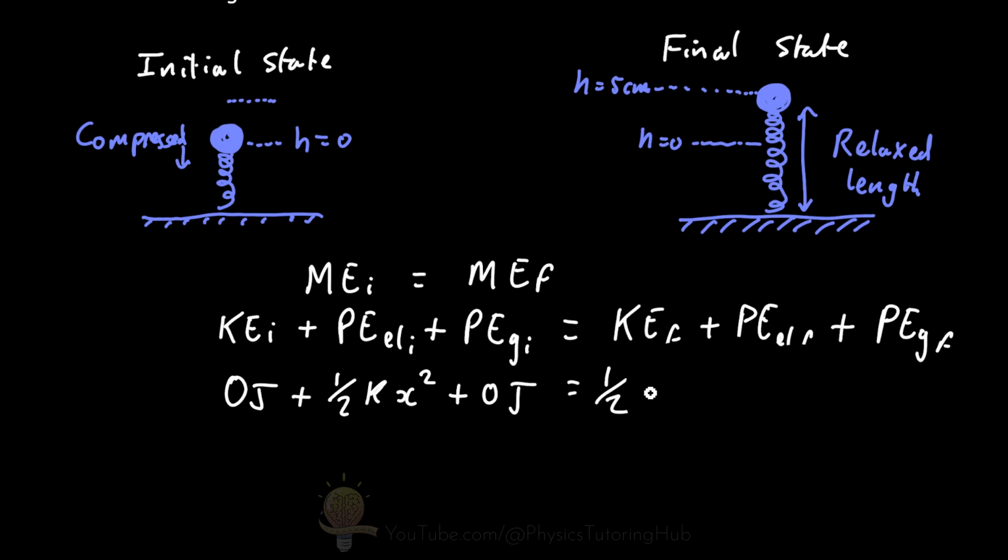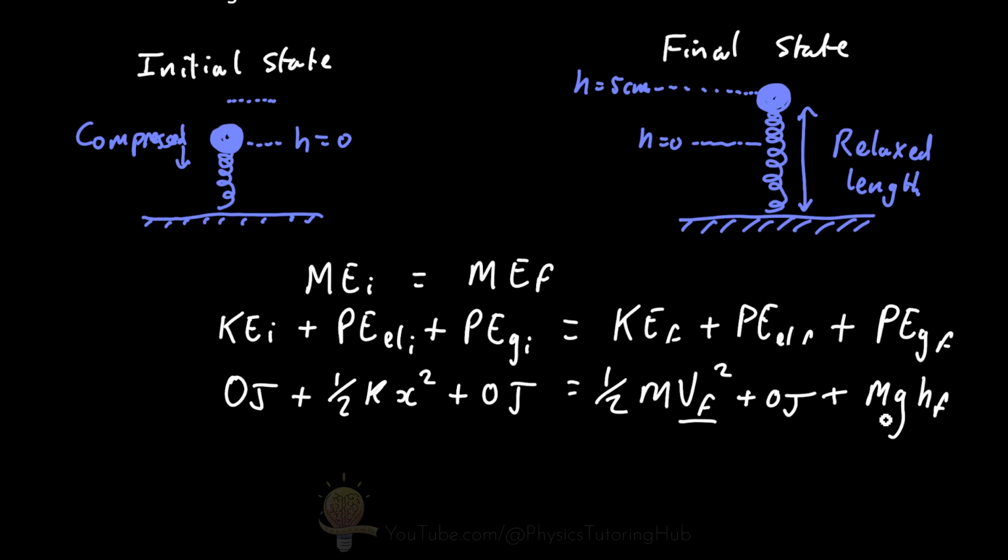And we're going to add in these values shortly. So half times mass times velocity squared, we've got 0 elastic potential energy plus we have gravitational potential energy, which is mass times the acceleration due to gravity multiplied by the height, the final height. So what do we do with this equation here? Well, our goal is to find out the velocity term here.